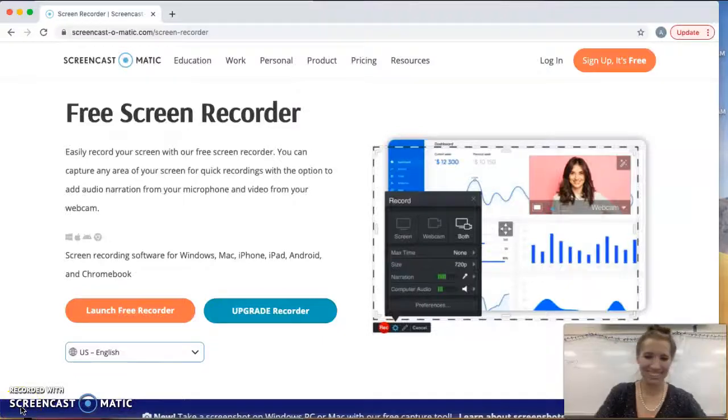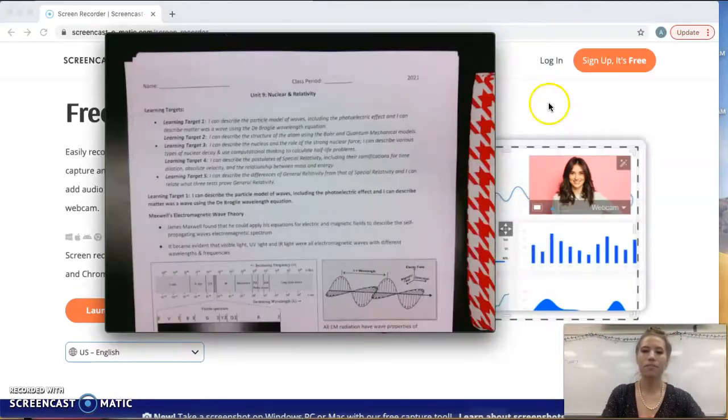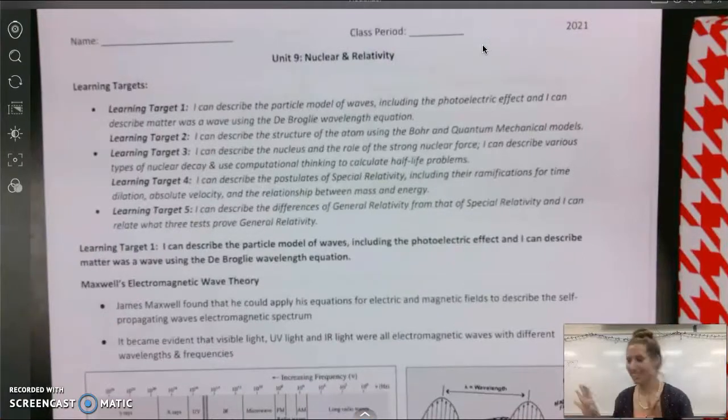Hi guys. So we have our last unit here. There we go. Okay. Unit 9. Fun unit. I love this unit.